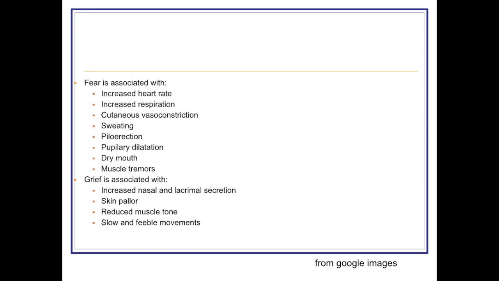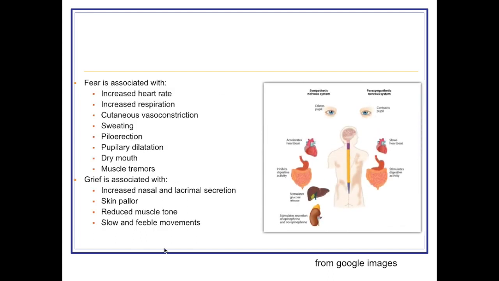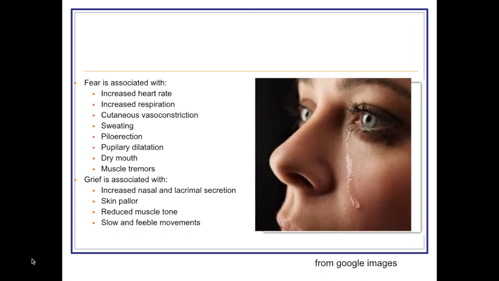Now, which are the autonomic reactions? During fear, there is an increase in heart rate, respiration also increases, there is vasoconstriction of cutaneous vessels, sweating, piloerection, pupils are dilated, and the person has a dry mouth and muscle tremors. The parasympathetic system gets activated during pleasure or grief. Here there is an increase in secretions, particularly nasal and lacrimal secretion, the skin becomes pale, muscle tone is reduced, and movements are slow and feeble.